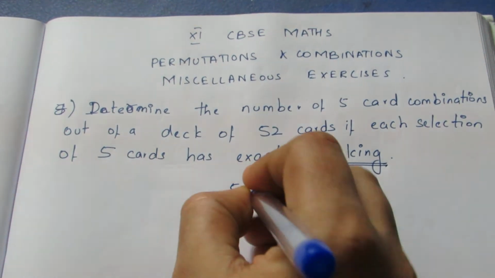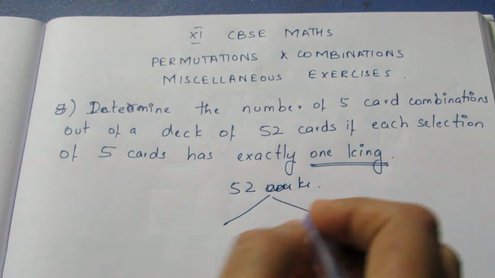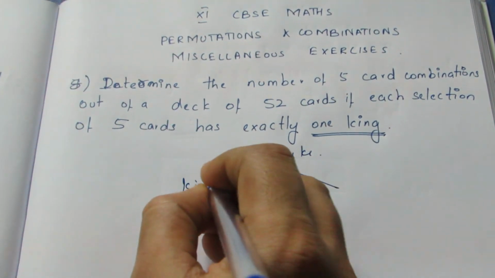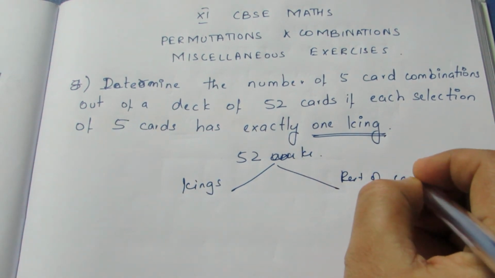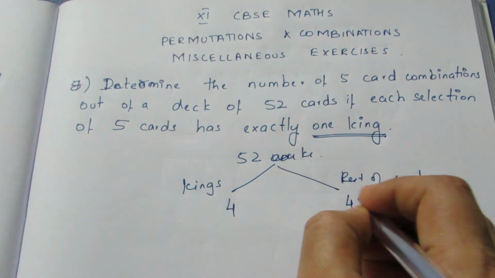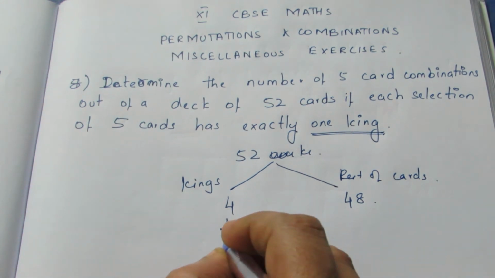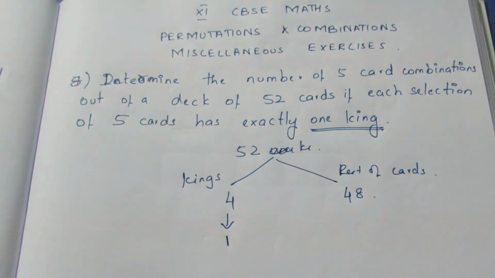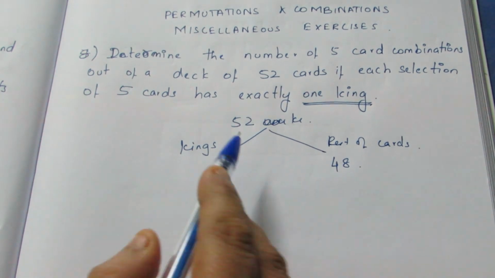So from 52 cards we know that there are 4 kings. I am taking the kings and the rest of the cards. There are 4 kings and the rest 48 will be other than kings. In that I need to select only 1 king.